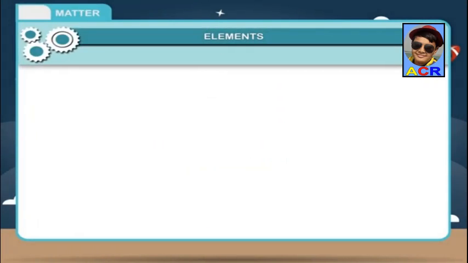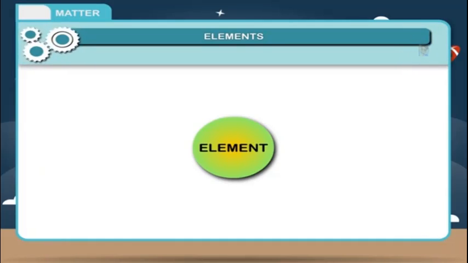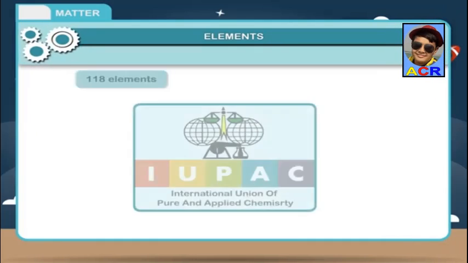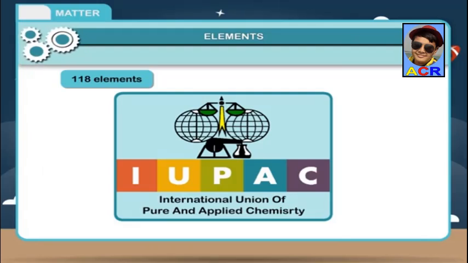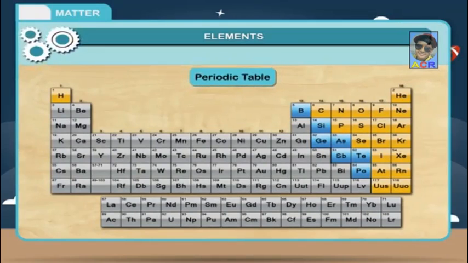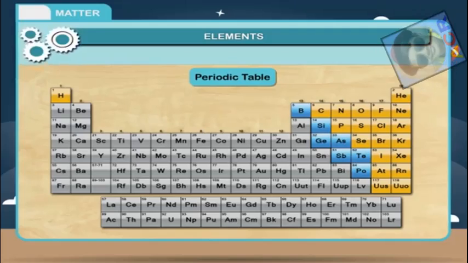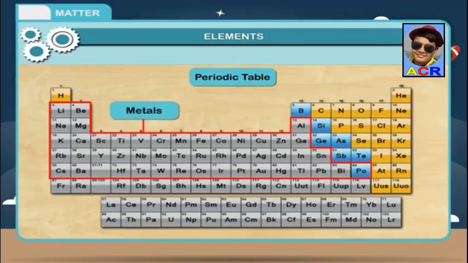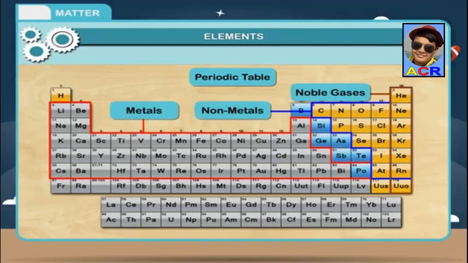Elements. An element is a pure substance which cannot be broken down into two or more pure substances by chemical means. There are 118 elements, confirmed by the IUPAC on December 30th, 2015, known to man, which have been placed systematically in a table called the periodic table. Elements are further divided into metals, non-metals, and noble gases.